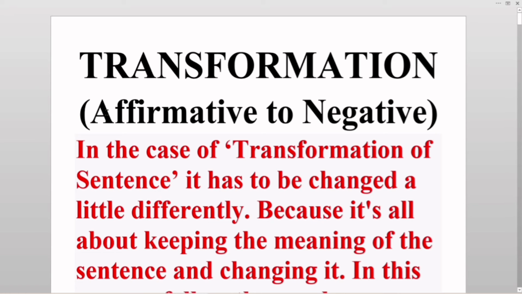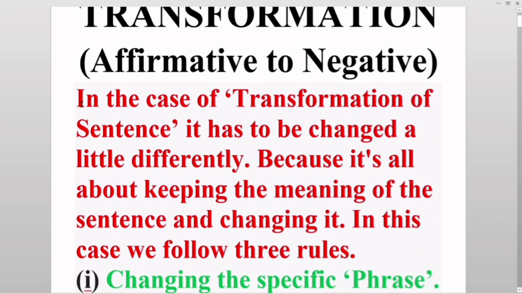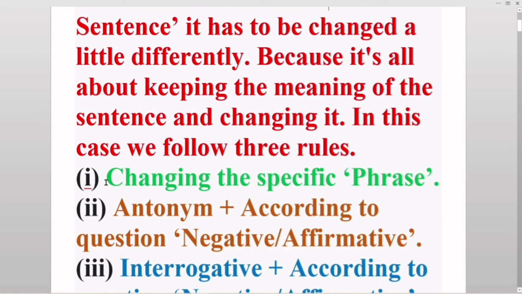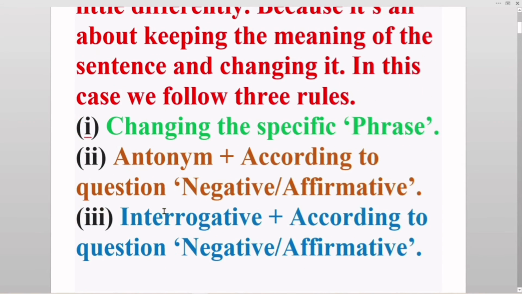Transformation. Affirmative to negative. In the case of transformation of sentence, it has to be changed a little differently because it's all about keeping the meaning of the sentence and changing it. In this case, we follow three rules. Number 1, changing the specific phrase. Number 2, antonym plus according to the question negative or affirmative. Number 3, interrogative plus according to the question negative or affirmative.